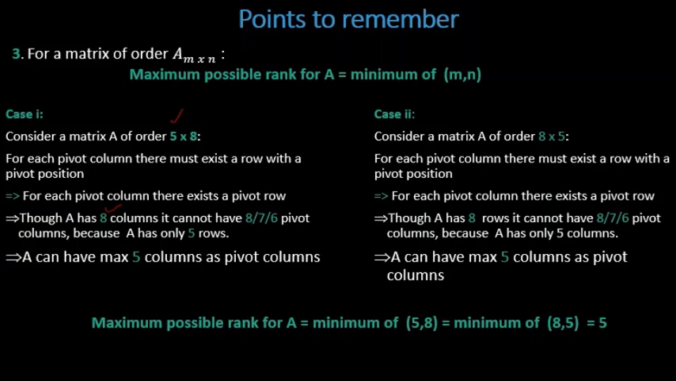So what is the possibility? It has only 5 rows. So we can conclude here that A can have maximum 5 columns as pivot columns. Though it has 8 columns here, it can have maximum only 5 columns. It can have 4, 3, 2, 1, but it cannot have more than 5. That is the point. A can have maximum 5 columns as pivot columns.